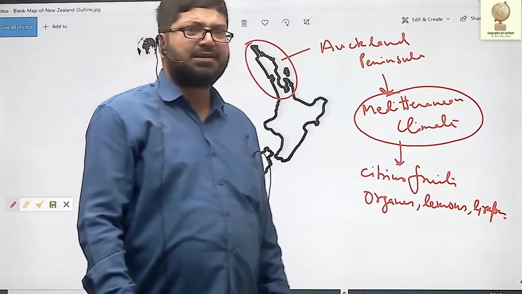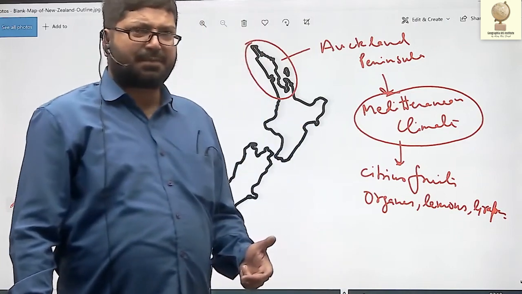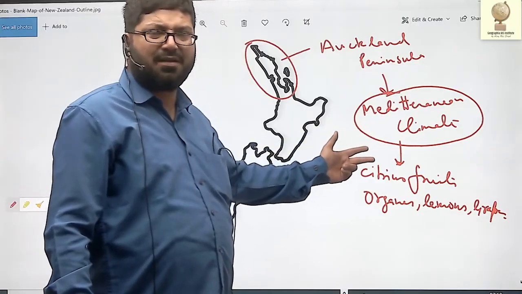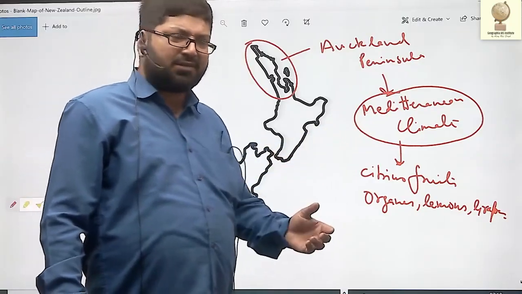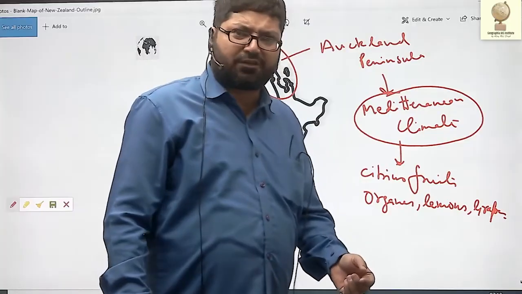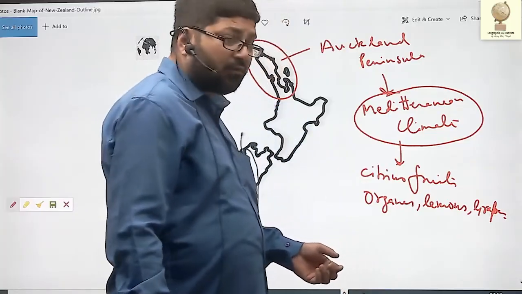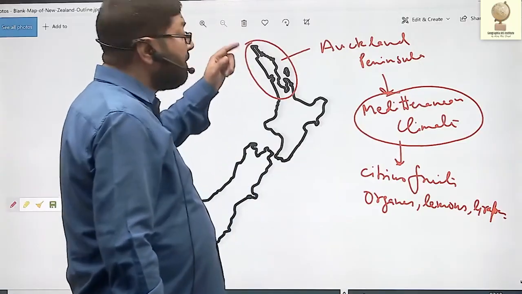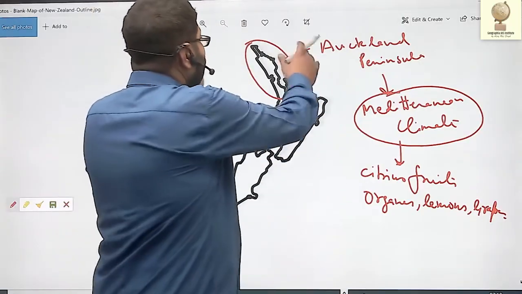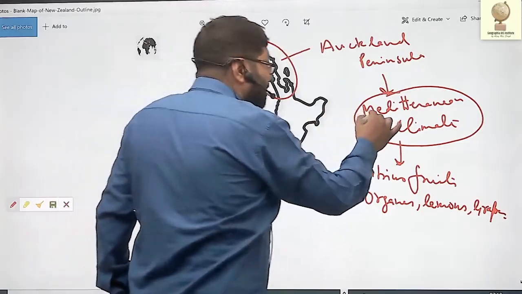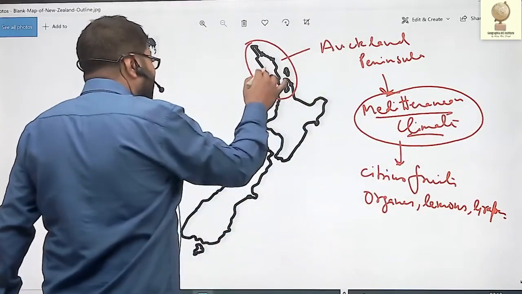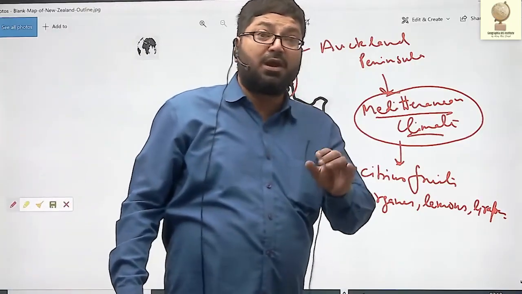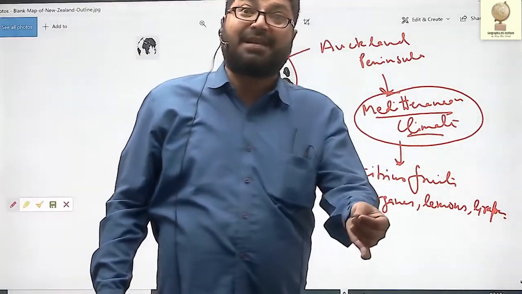Grasses are absent. Why? I told you the Mediterranean climate is characterized by wet winters and dry summers. Since summers are dry, grasses having short roots cannot survive, so grasses are not found and dairy farming is not important. But in the Auckland Peninsula, because of maritime influence, despite the Mediterranean climate, dairy farming is a very important activity. It's the only place in the world where a Mediterranean climate has dairy farming.